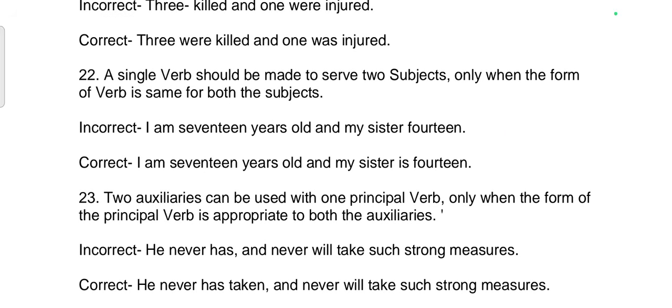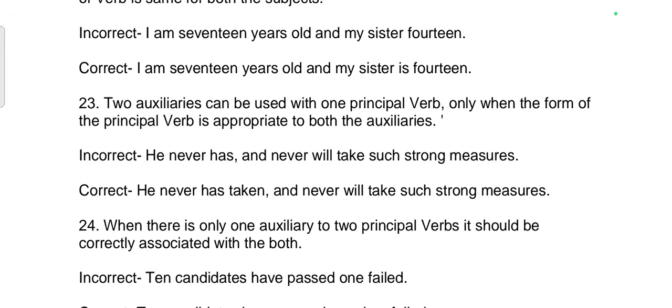22nd rule. A single verb should be made to serve two subjects only when the form of the verb is the same for both the subjects. Incorrect: I am 17-year-old and my sister 14. Correct sentence: I am 17 years old and my sister is 14.